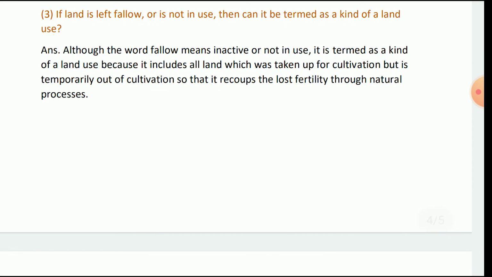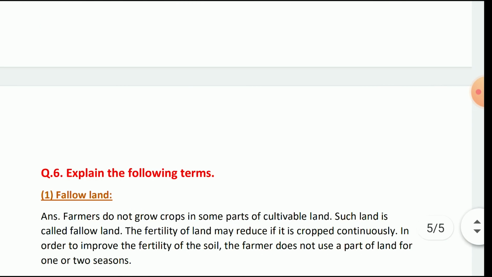If a land is left fallow and is not in use, can it be termed as a kind of land use? Although the word fallow means inactive or not in use, it is termed as a kind of land use because it includes all land which is taken apart from cultivation but temporarily out of cultivation, so it recoups its lost fertility through natural processes.